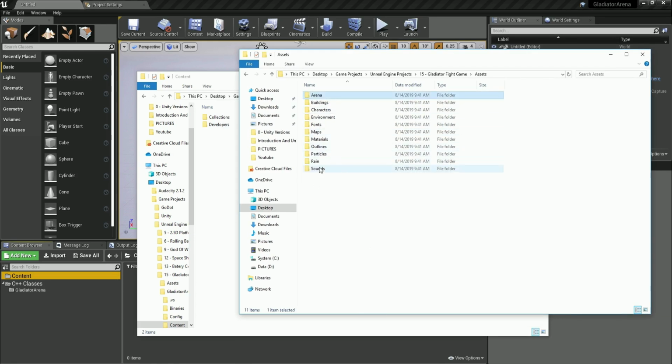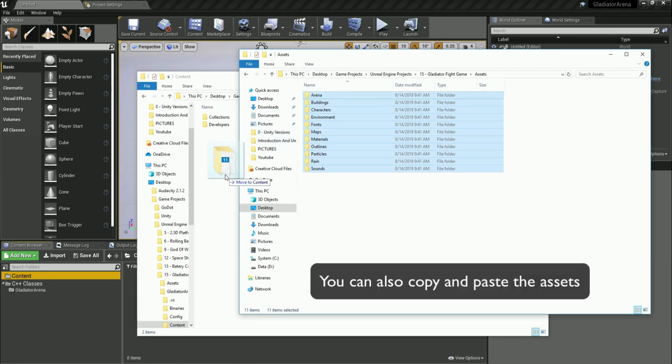So I'm going to select all of this over here that we have: arena, buildings, characters, and so on. Simply drag all of that over here.